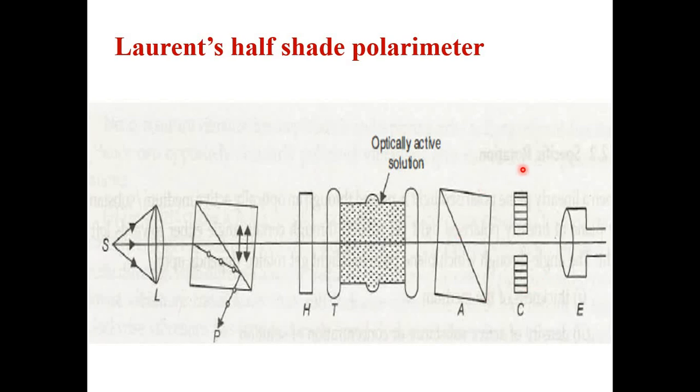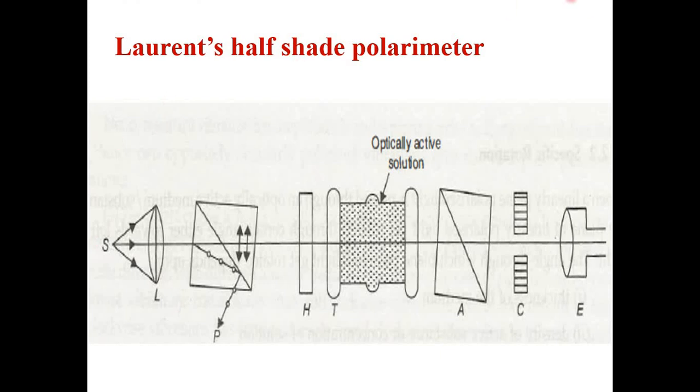So two steps are there. First measure the angle with respect to water, then with respect to sugar solution. By the difference of those two angle values, you get the angle of rotation for the sugar solution.